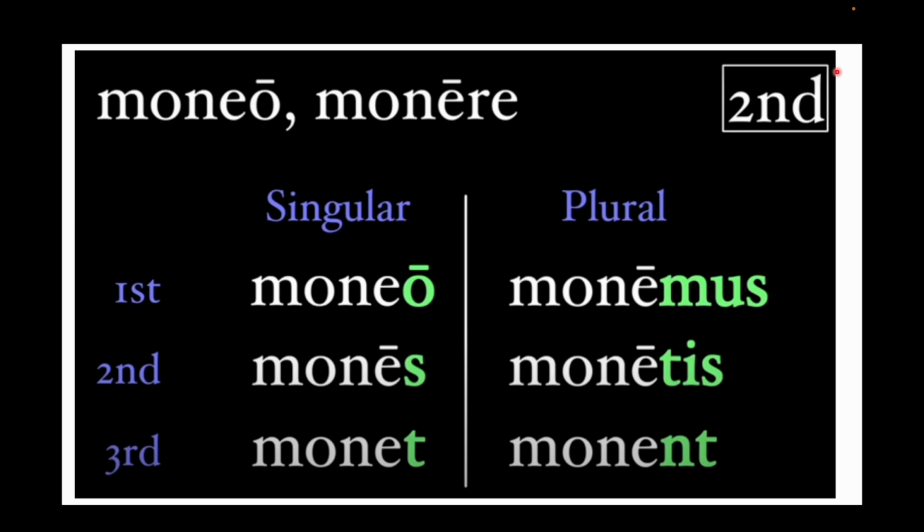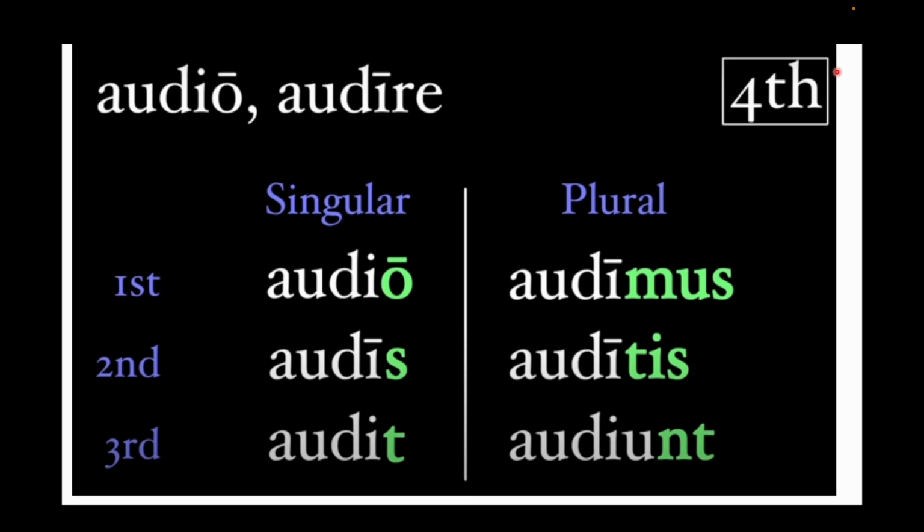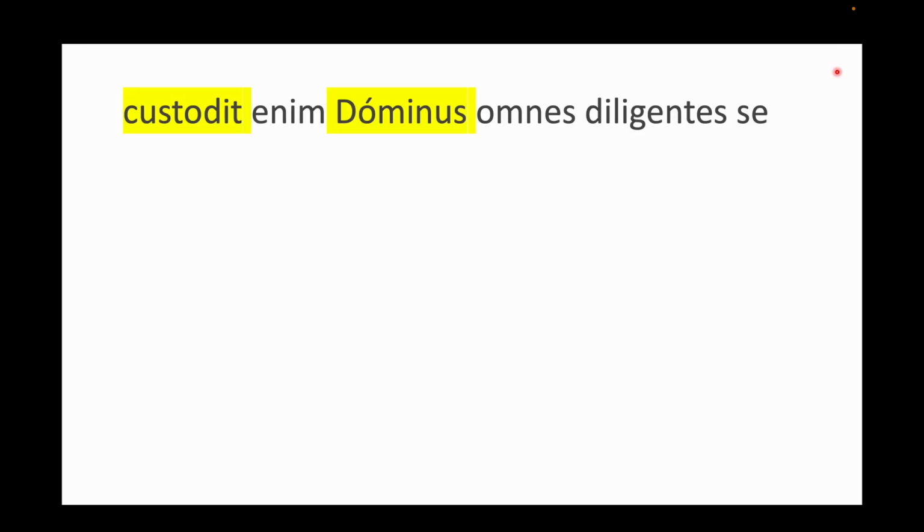So this is the second conjugation. This verb moneo means to warn or to exhort. Moneo, mones, monet, monemus, monetis, monent. Traho means, I think, to drag. Traho, trahis, trahit, trahimus, trahitis, trahunt. And then fourth conjugation, audio, which means to hear or to listen. Audio, audis, audit, audimus, auditis, audiunt.